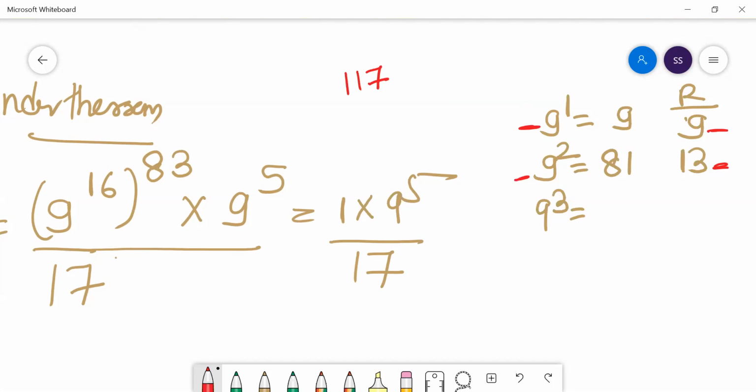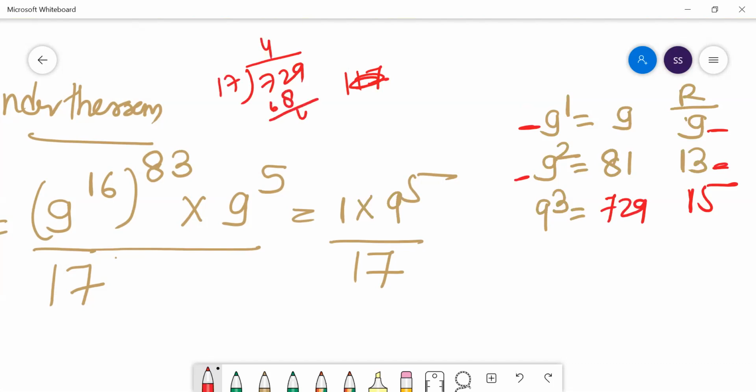You know that 17 sevens is 119, so it will give you remainder minus 2. Minus 2 means 15 remainder. This is 729; if you want, we can do that. If you divide 729 by 17, 17 fours are 68, so you're getting 49, and 2 threes are 34. You're getting a remainder of 15.